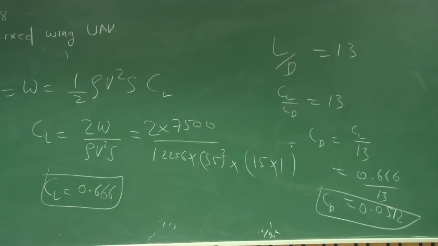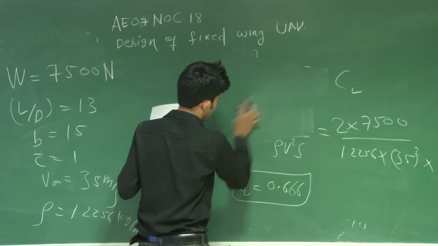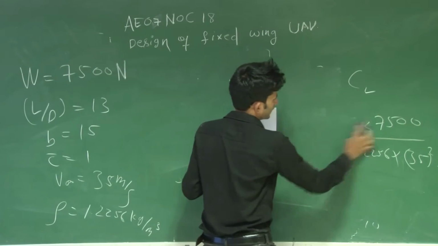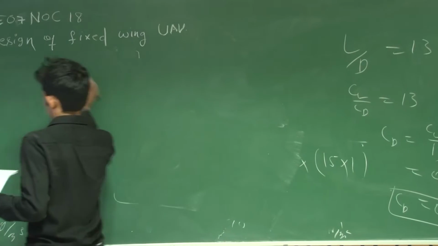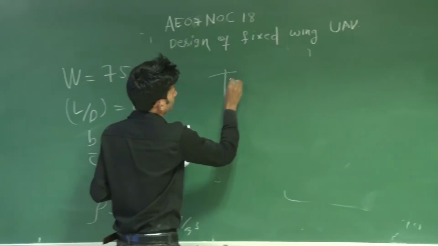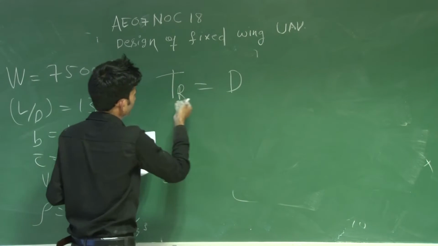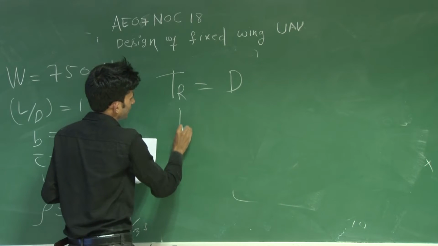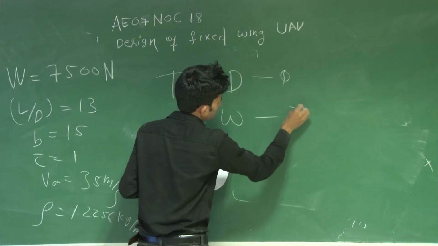And the third question, you have to find the value of thrust required. You know that the aircraft is cruising. If the aircraft is cruising, the thrust is balanced by the drag. At that time it will be the thrust required, and lift equal to weight. This is equation 1 and equation 2.